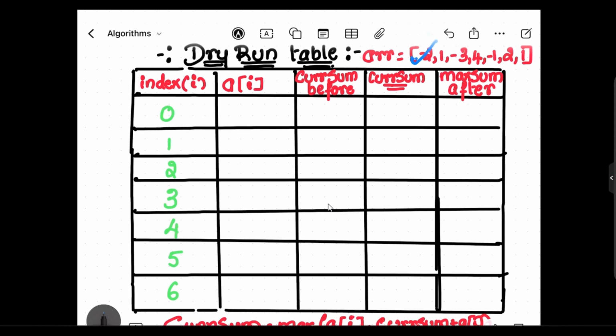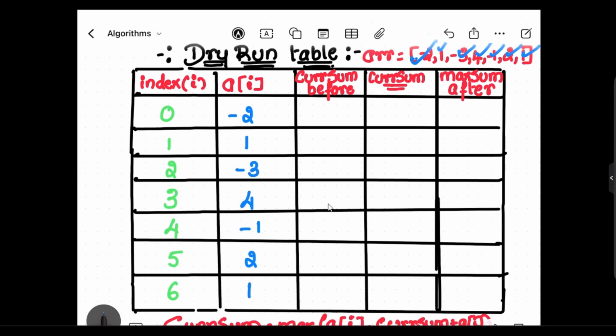Then A of I is nothing but the elements, so let me mention the same here: -2, 1, -3, 4, -1, 2, as well as the 1.